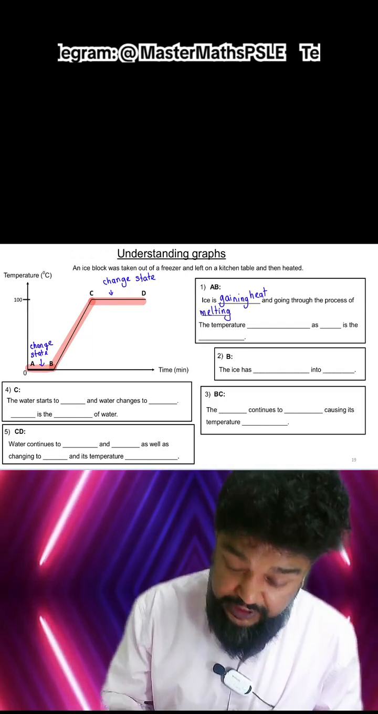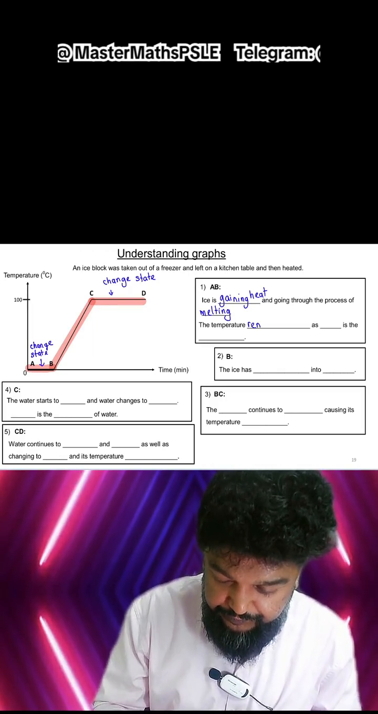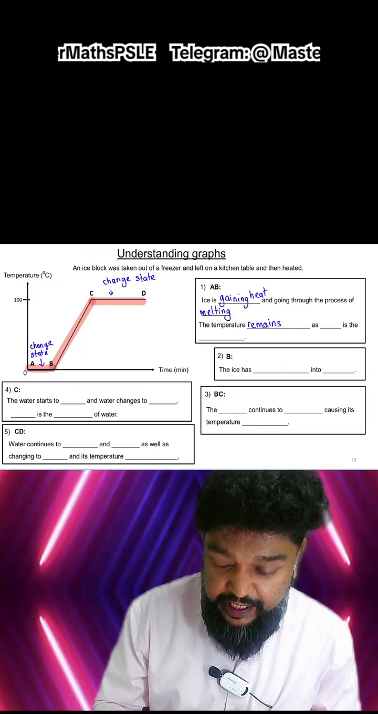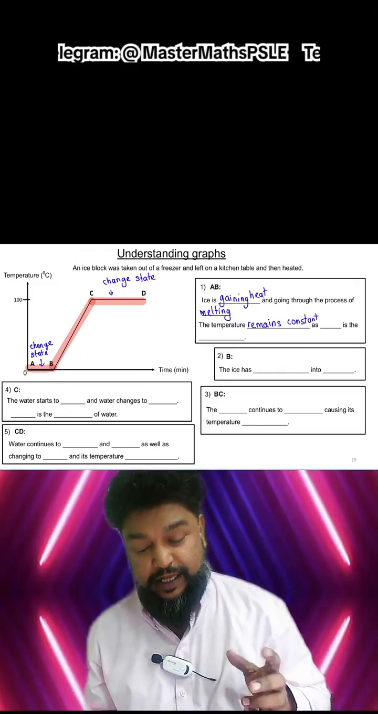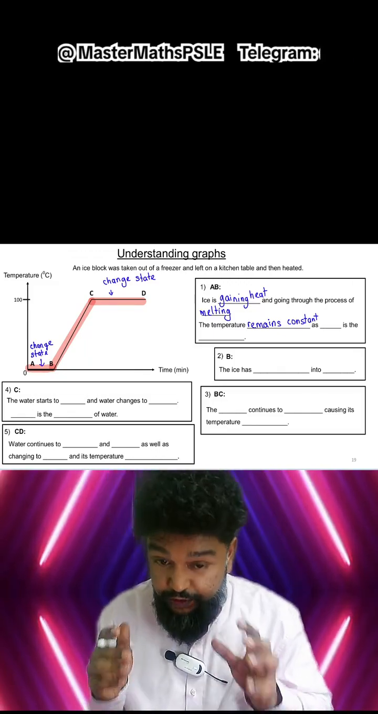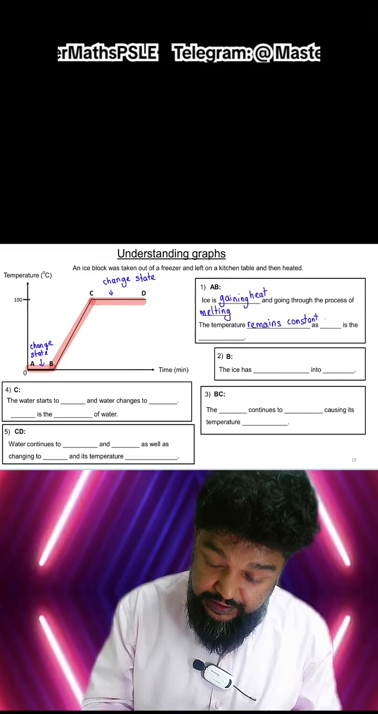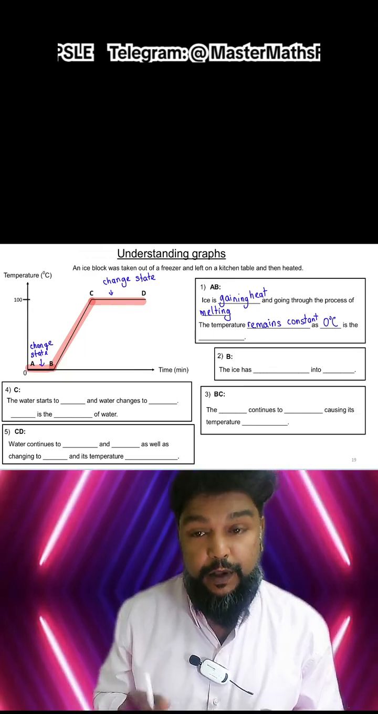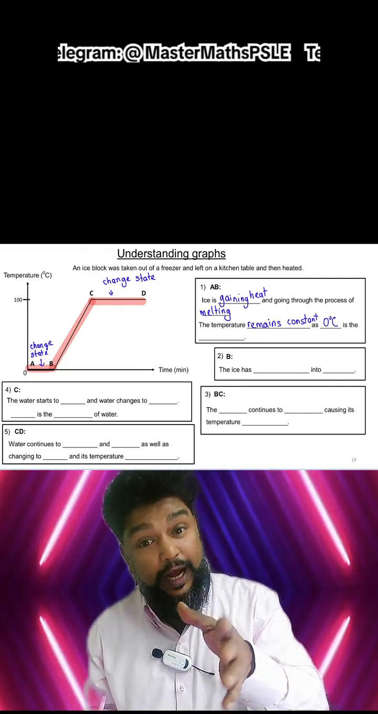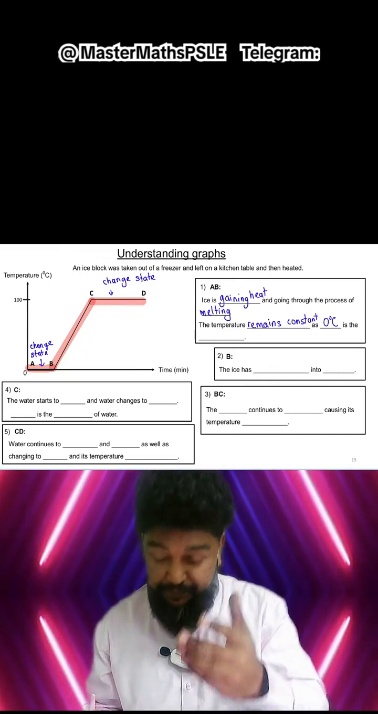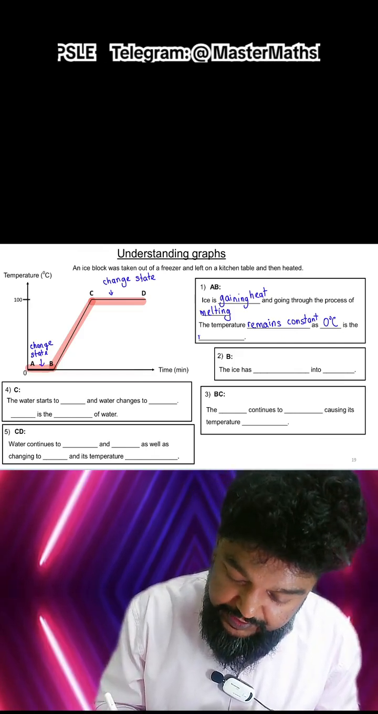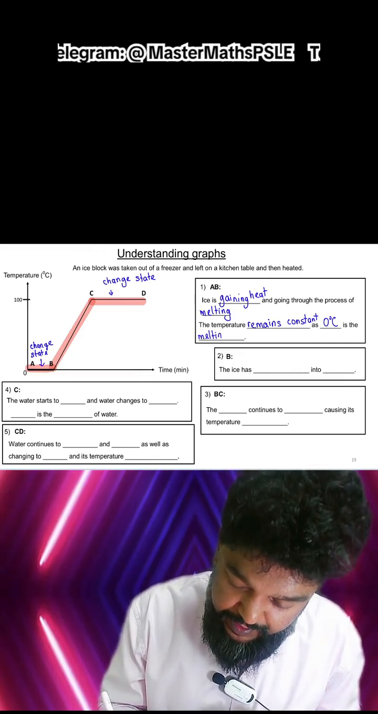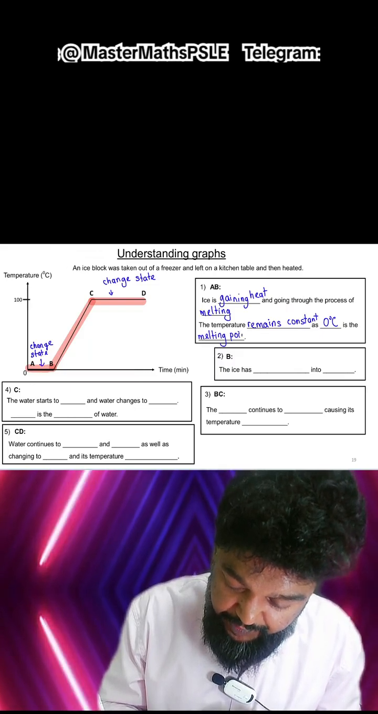The temperature doesn't change because all the heat energy is used to change state and not change temperature. So during the melting point, the temperature doesn't change. And if they ask you why, remember, in PSLE you have to state all the heat energy is used to change the state and not change the temperature. Because 0 degrees is the melting point of ice.